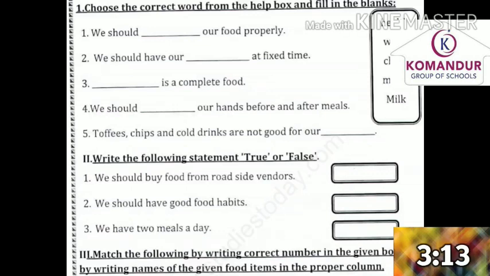First one, we should buy food from roadside vendors. It means whether we should buy open food or not. The second question, we should have good food habits. Third one, we have 2 meals a day. So try to find out whether the given statements are true or false.